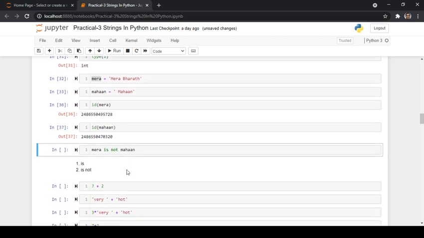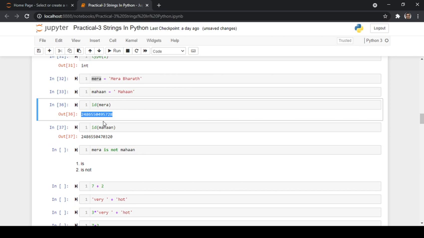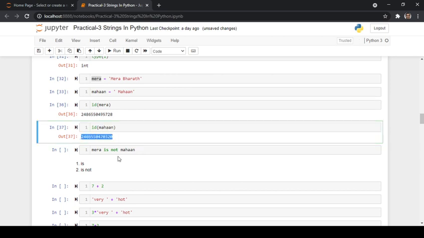So mera is pointing to this memory location and mahan is pointing to this memory location.